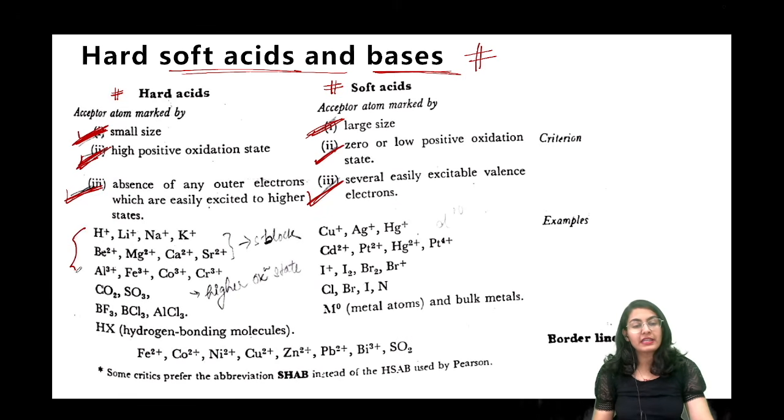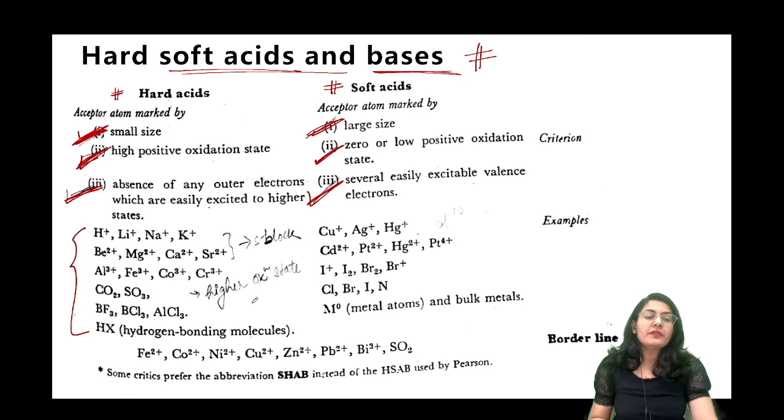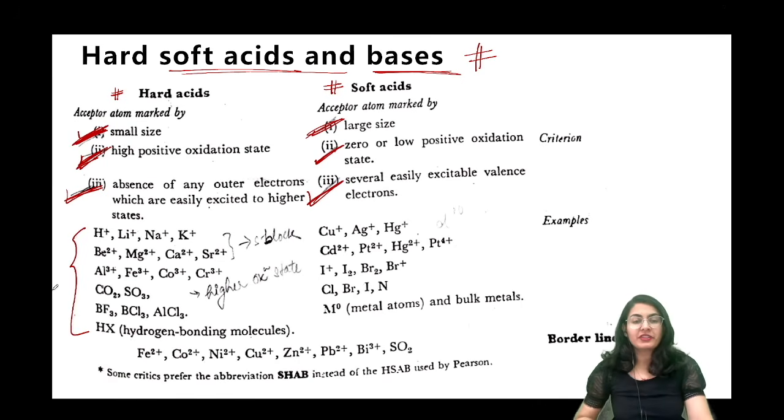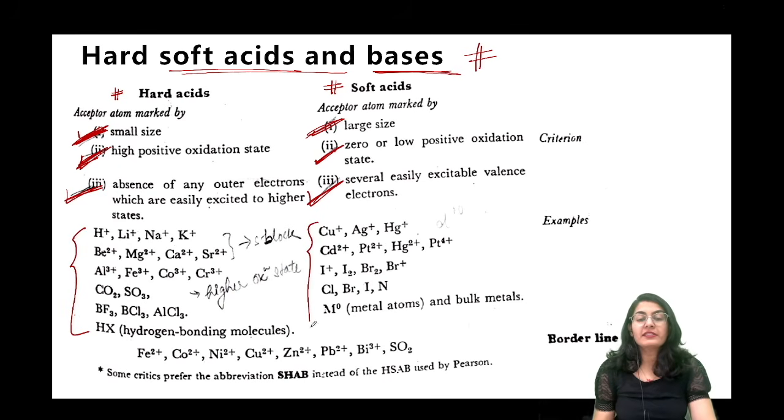तो ये जितने भी examples हैं यहाँ पे, all of these are coming from the soft acid. इसमें से कुछ borderline भी है, but we will discuss that. All of these are having small size, high positive charge. All of these are hard acids. Similarly, all of these are having big size and small positive oxidation state. That's why soft acid. अब आगे चलते हैं.